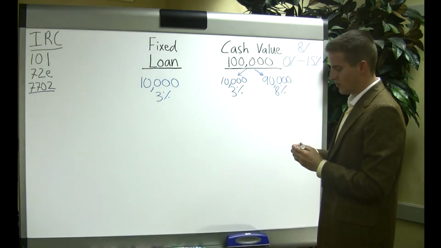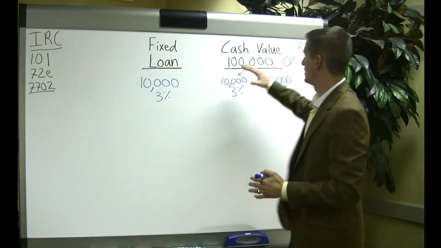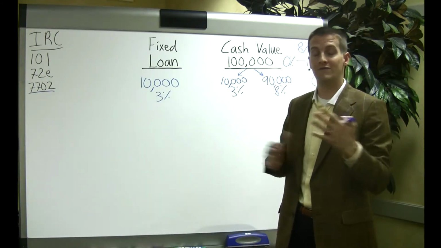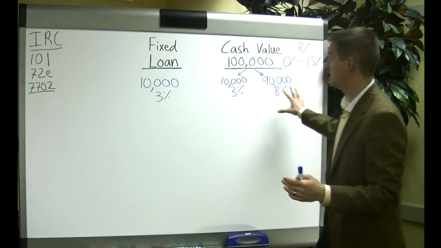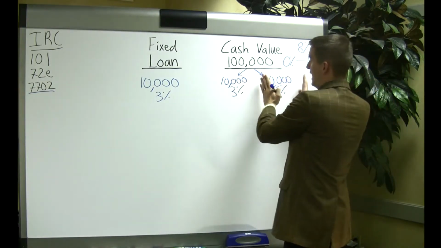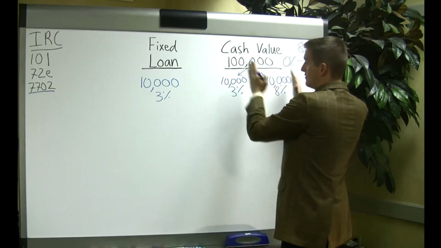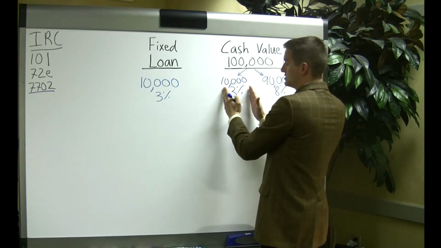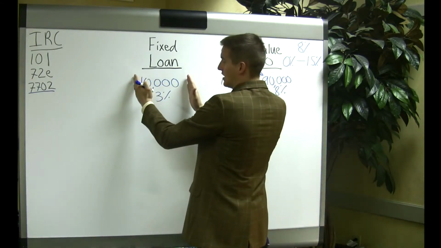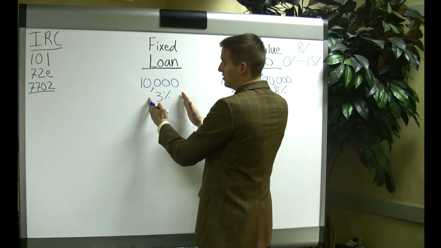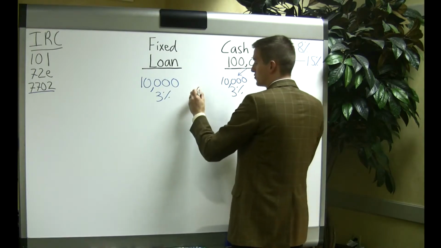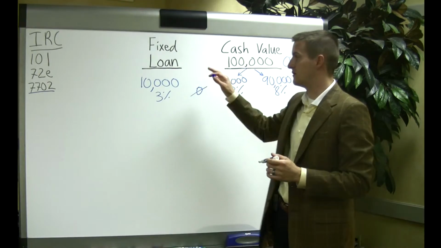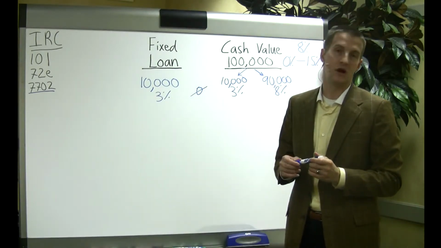So this is where it's really important to understand what's happening. If you just had $100,000 in a savings account and you took out $10,000, you now have $90,000 left, correct? Same thing here. You have $90,000 really left over. You have $100,000 total, but this $10,000 is cash value earning a guaranteed rate of 3%. This is a $10,000 loan that is being charged 3%. So those two numbers wash each other out. That's called a preferred loan, zero wash loan, or a fixed loan is what the insurance companies call these.